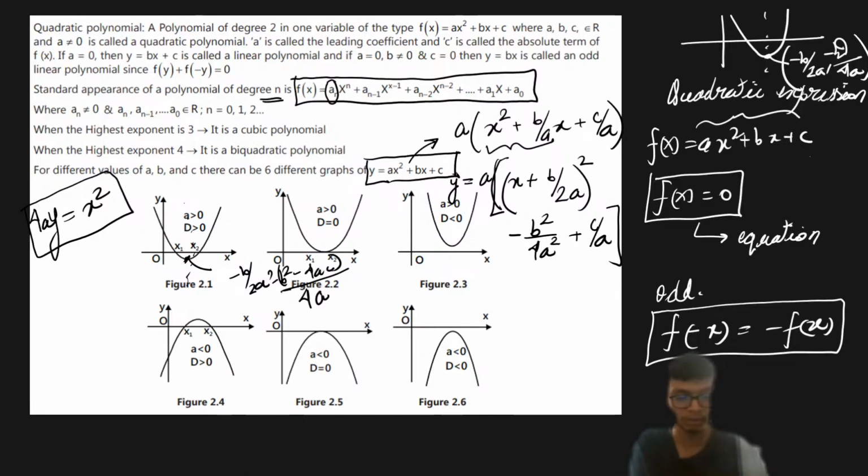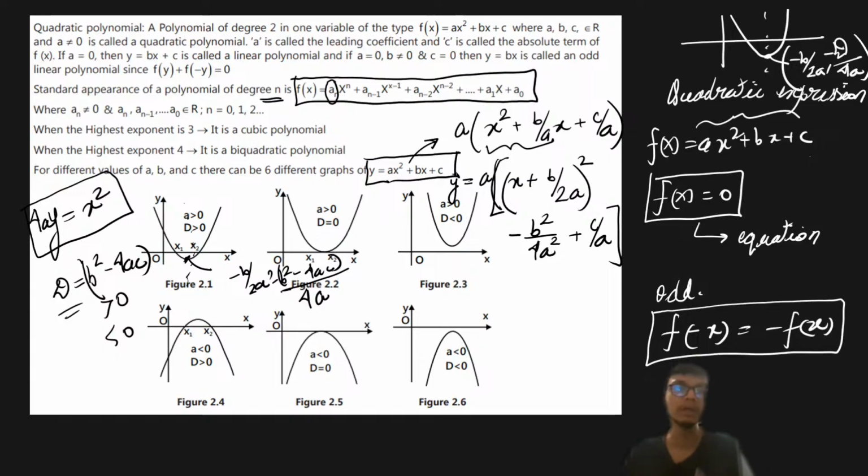So let's now focus on this particular part. Now there is something called the discriminant, which is given as D, right? The discriminant is equal to b^2 - 4ac, and depending on whether this discriminant is greater than 0 or less than 0, we are going to decide whether the roots are going to be real or imaginary, right? So depending on the value of D, whether it is positive or negative, we're going to see the cases. So if D is greater than 0,